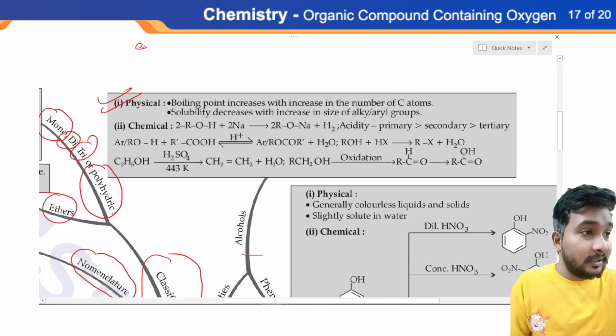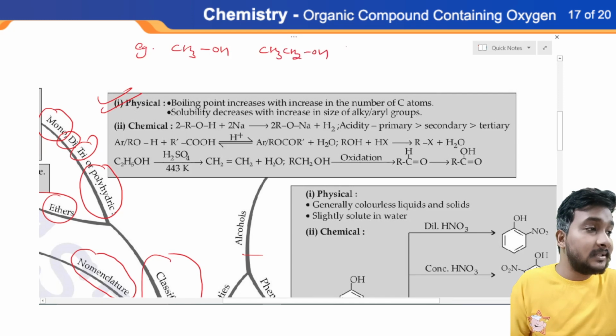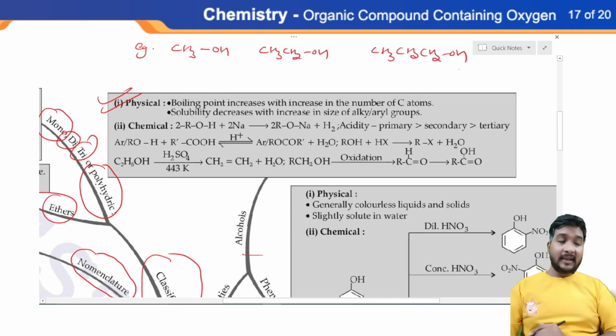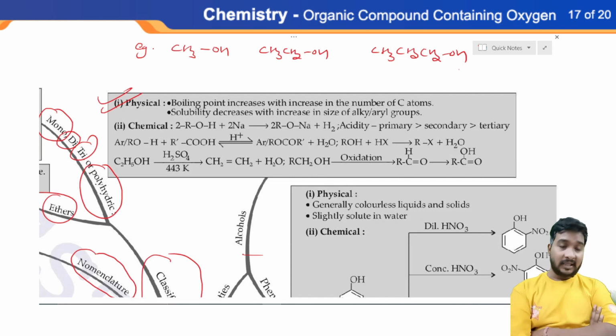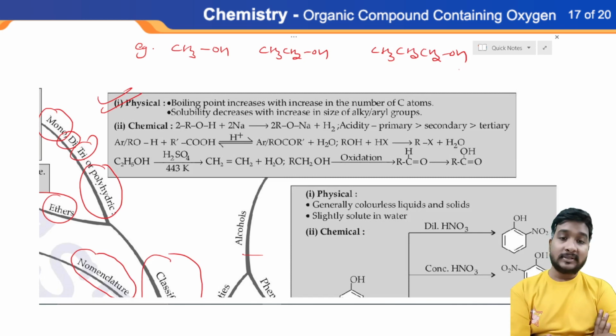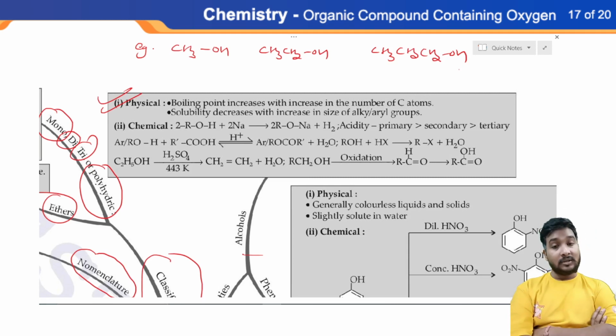Let me give you some examples. If we have CH3OH, CH3CH2OH, CH3CH2CH2OH, we have three different alcohols here. Number one is methanol having one carbon, number two is ethanol having two carbons, number three is propanol having three carbons.